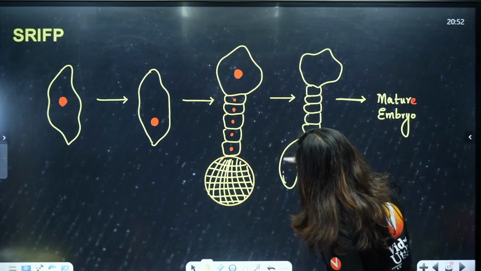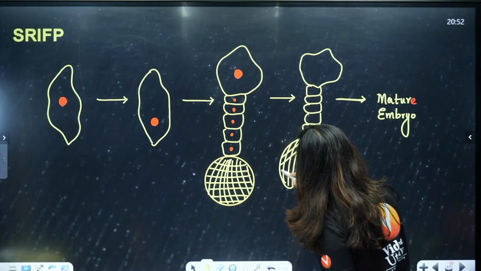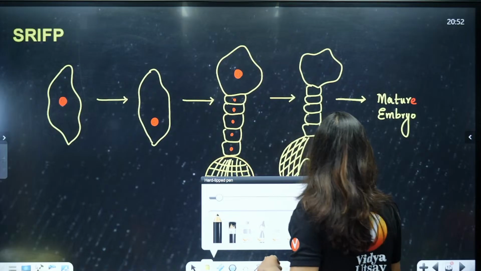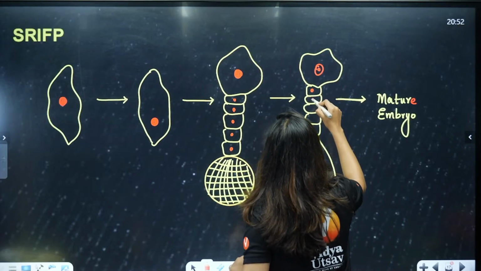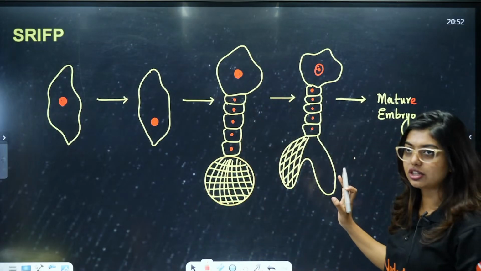Now, here also heart shape like this, like this, okay, complete division has happened. Since I will not be able to draw that, I will just draw this much only, okay.